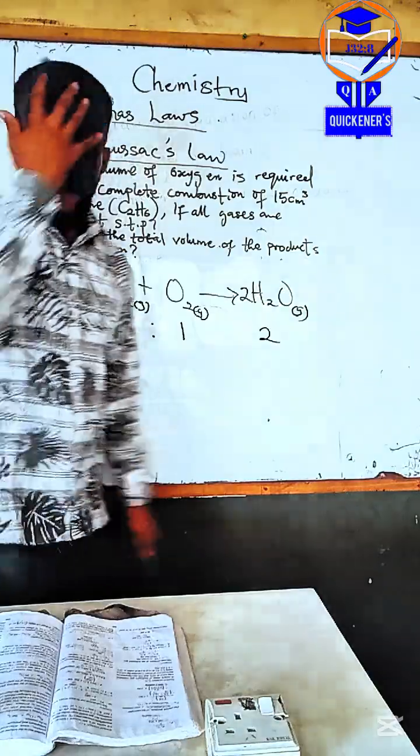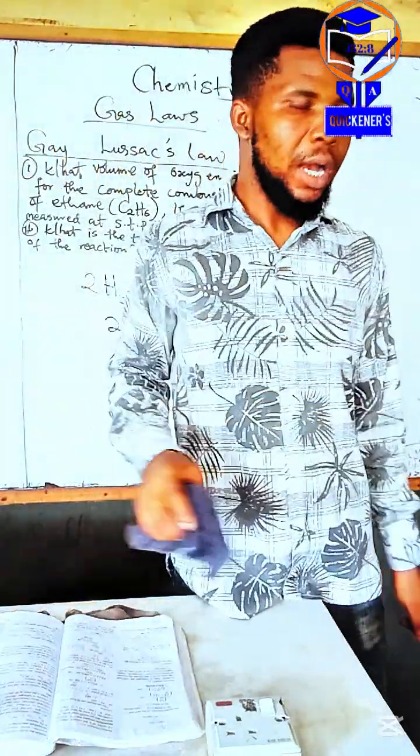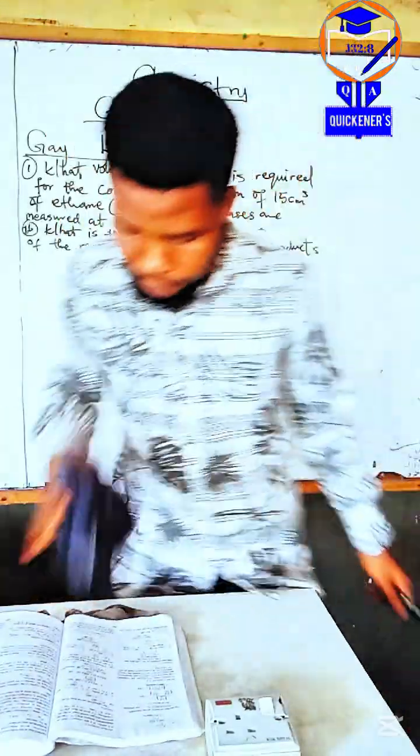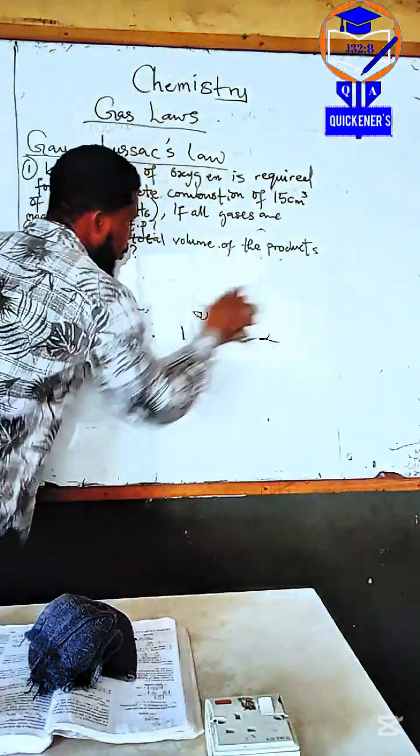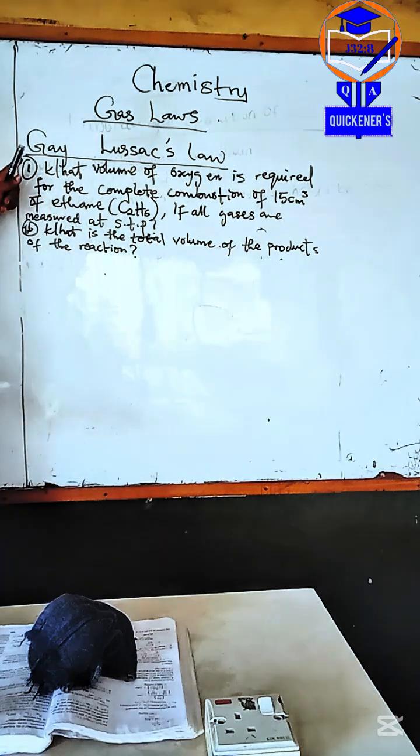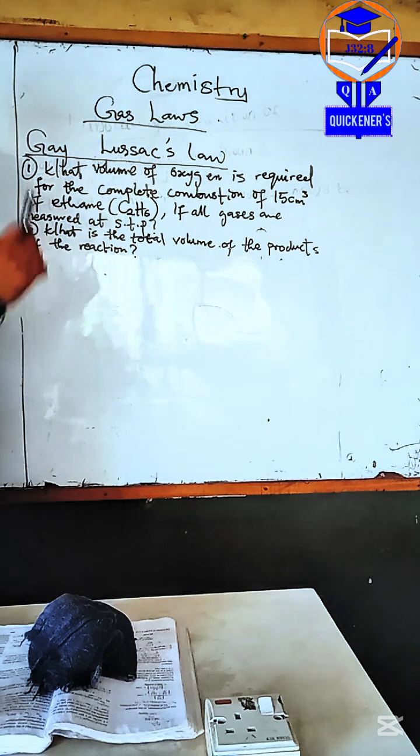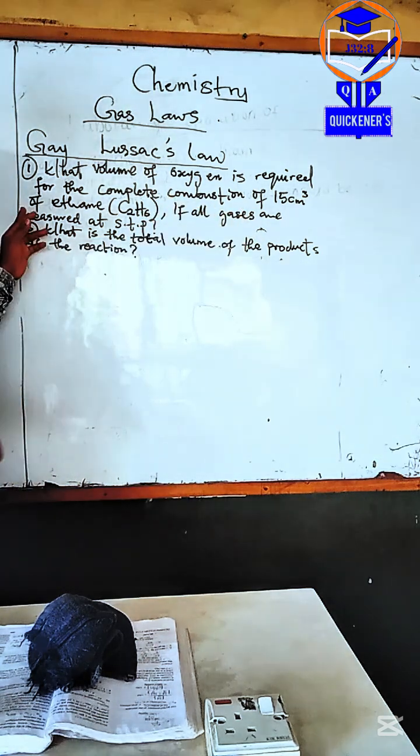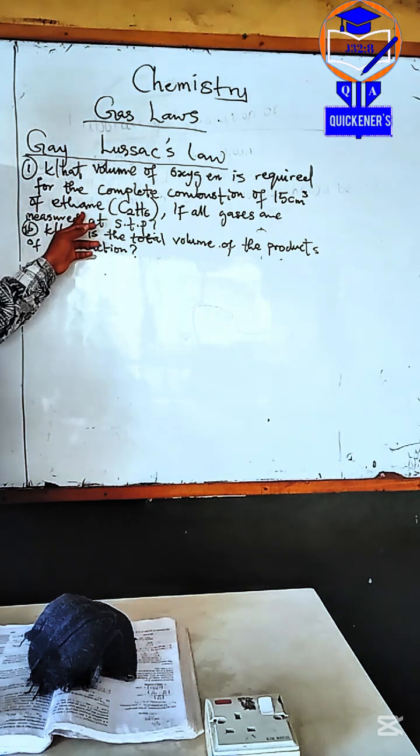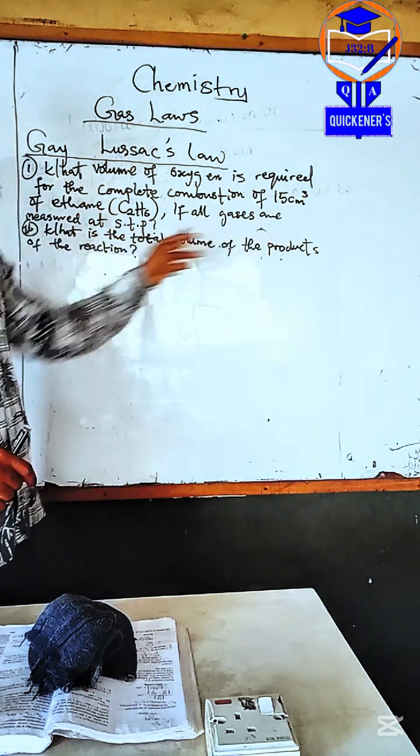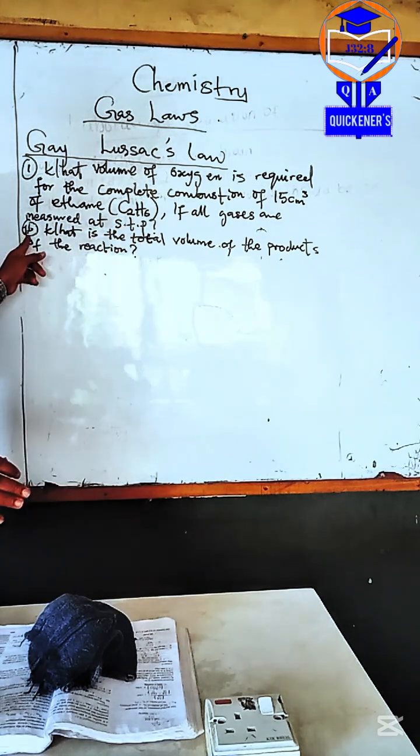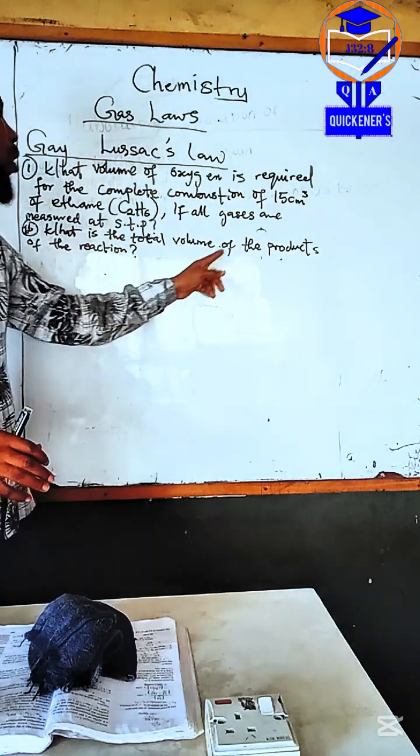Alright, so now that you understand the Gay-Lussac law, can we solve the question? Alright, let's solve the question. The question is: what volume of oxygen is required for the complete combustion of 50 cubic centimeters of ethane, if all gases are measured at STP? Then the second part of the question says, what is the total volume of product of the reaction?